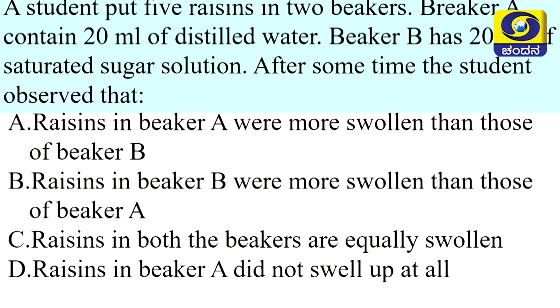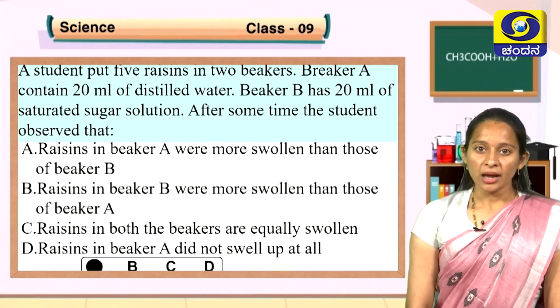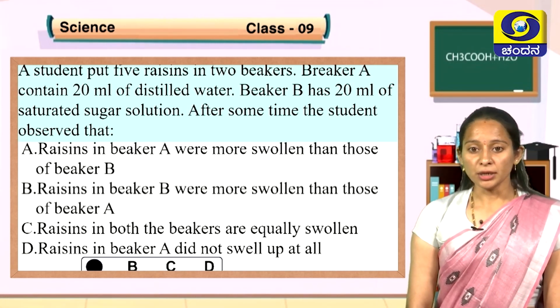Children, this activity we had done before. So, what would be the correct option? In beaker A, distilled water is there where the raisin swells up. In beaker B, saturated sugar solution is there where the cell will not swell up. So, what would be the correct answer? It is option A. Raisin swells up in beaker A compared to beaker B.